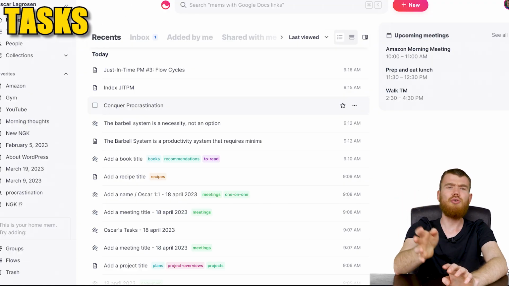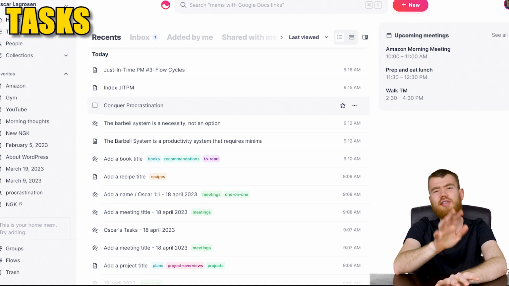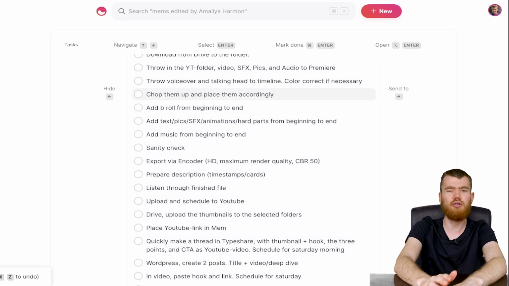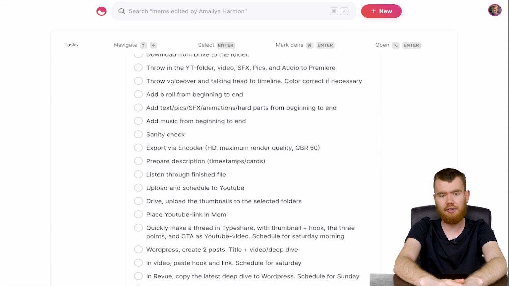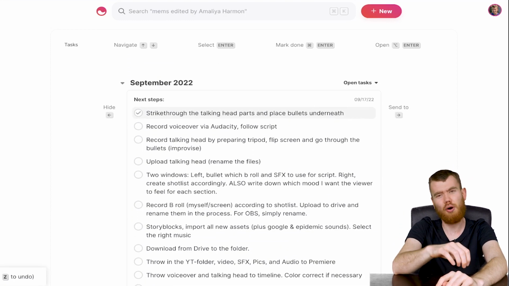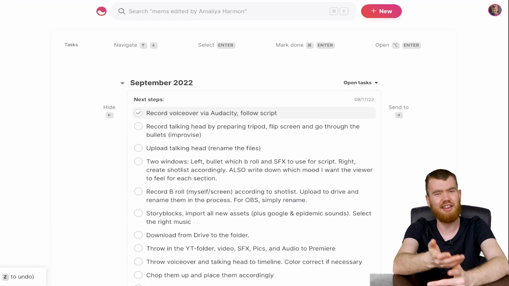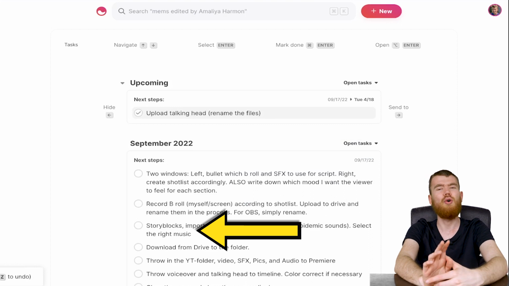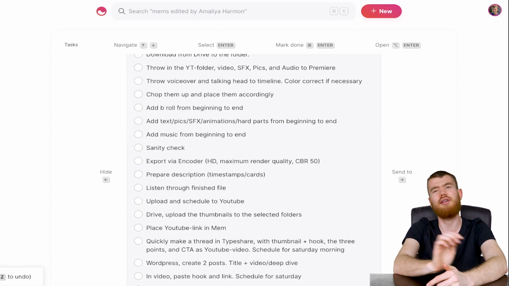But another way to use Mem as a task manager is to go to this task view right here, and if you added any checkbox to any note, it will show up here. And aside from just clicking those boxes and seeing them disappear in a satisfying manner, you can also hide it by pressing left arrow or set it to a later time by pressing right arrow.